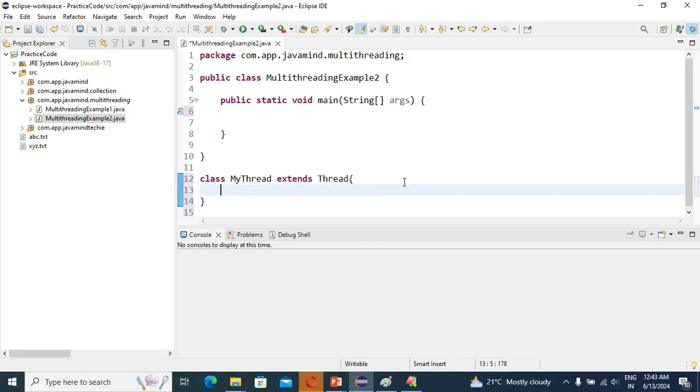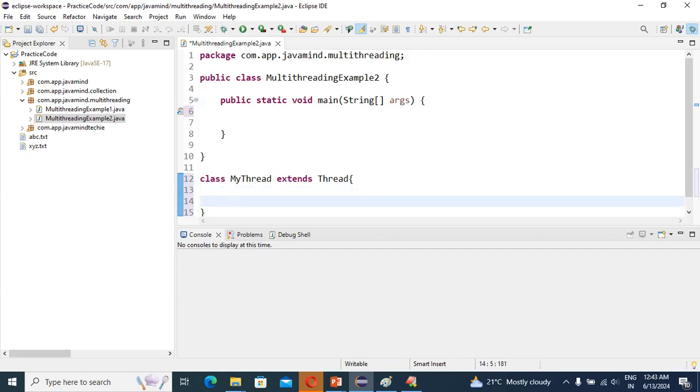Then, guys, what did I tell you for the second step? Overriding the run method to write the logic of the thread. Correct? To override the run method to write the logic of the thread.